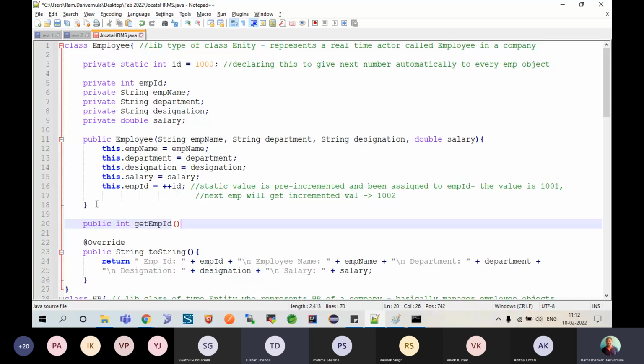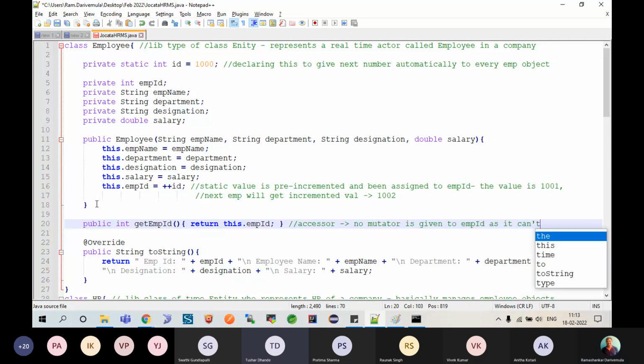This is what we call an accessor, which gets the value to you. So you'll simply say return this.employeeID. Basically, this is not required, but it's a habit. Okay. Accessor. Do we need to provide mutators? No mutator is given to employee ID as it cannot be changed in future. Am I clear?